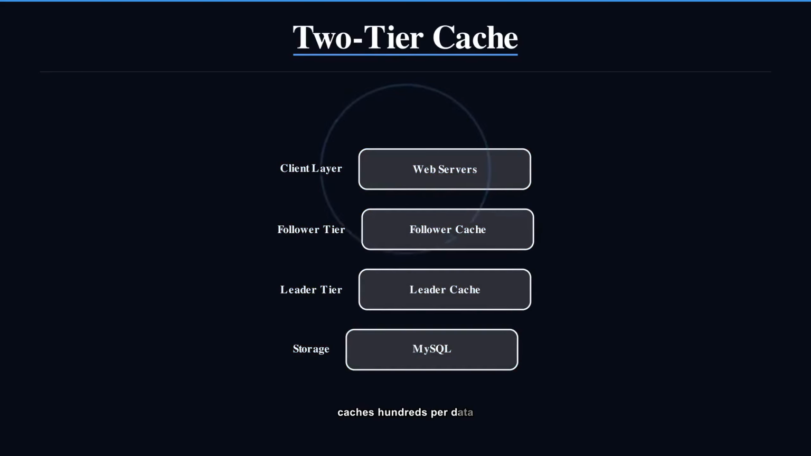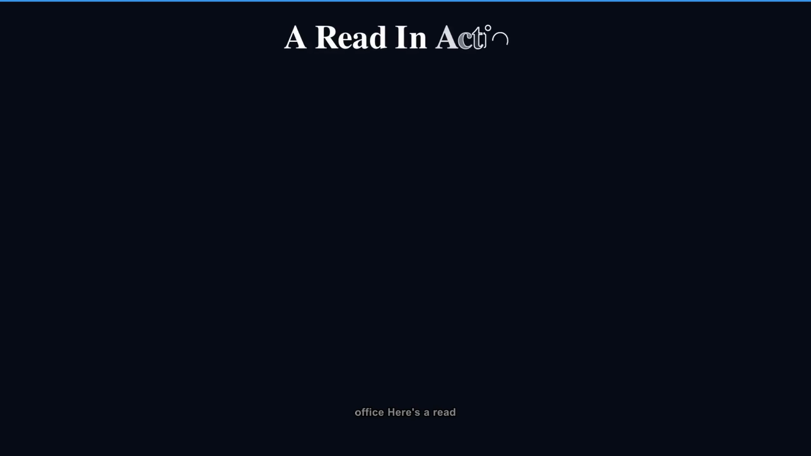TAO's defining trick, 2 cache layers between clients and the database. Follower caches, hundreds per data center, answer reads directly like local post office windows. Leader caches, 1 per shard, coordinate writes like a sorting hub. MySQL sits behind everything as the permanent records office.